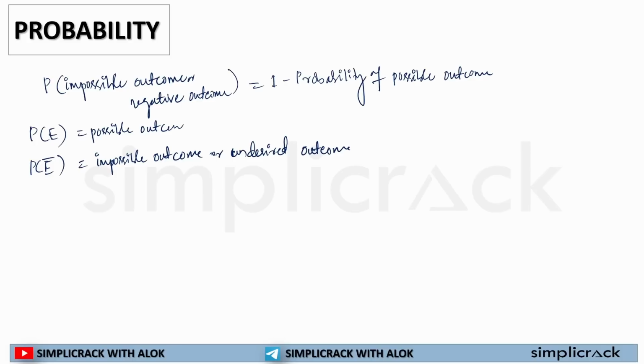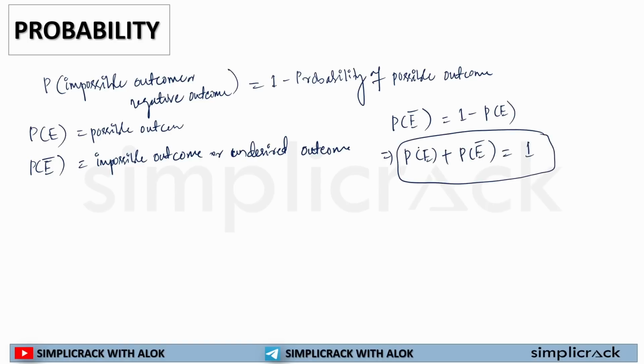Okay, so this is the thing we are understanding. So I can write it as probability of not getting something is 1 minus probability of getting something, or I can write it as probability of getting something plus probability of not getting something will always be 1. Probability of occurrence of an event plus probability of non-occurrence of an event will always be 1.